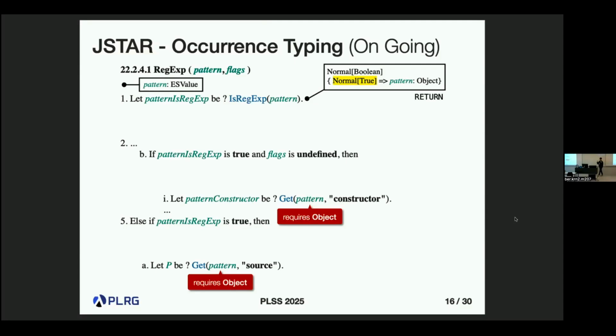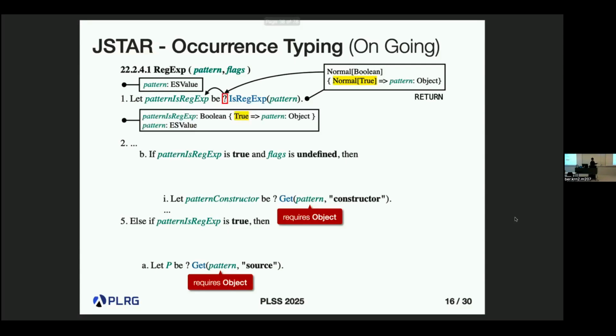So let's assume that we can do it. Then we can propagate this information into another part that looks like this. After applying this filtering operation, we get this information. Now the pattern isRegExp variable is Boolean type, but we have more information. If pattern isRegExp is true, then we know that pattern is always object, even though at this point pattern can be any ECMAScript value.